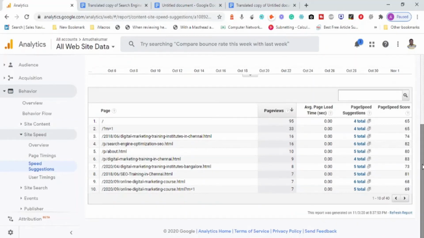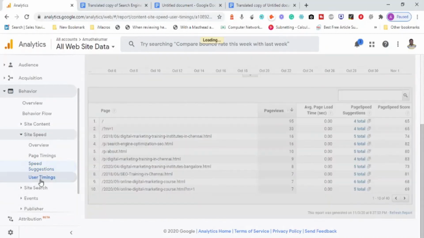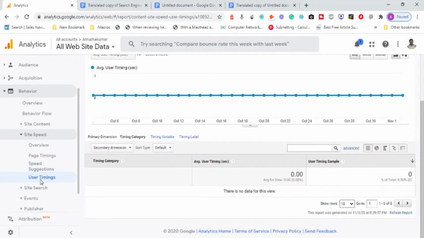Now we have something called user timings, which is basically, on each and every URL or page, how much time the user spent staying. Unfortunately, there is a lot of data which is not available here.